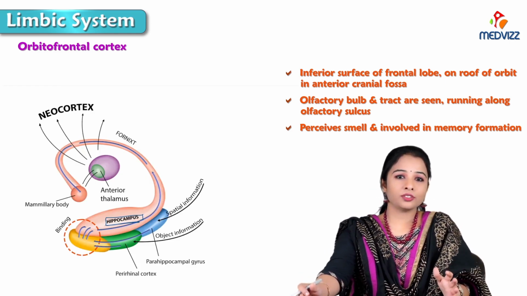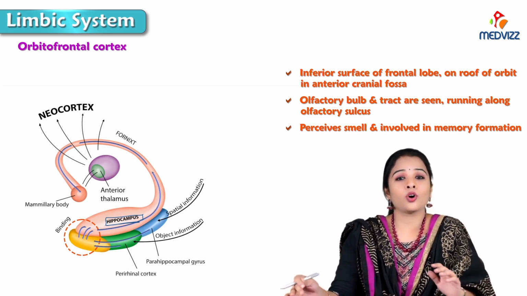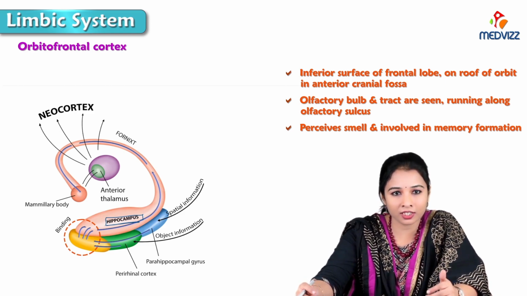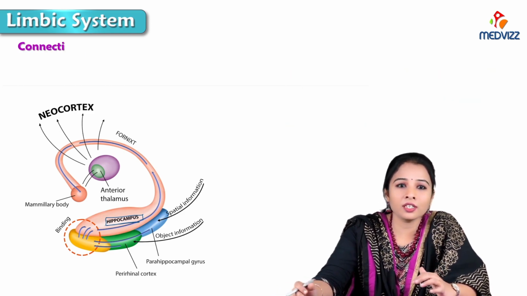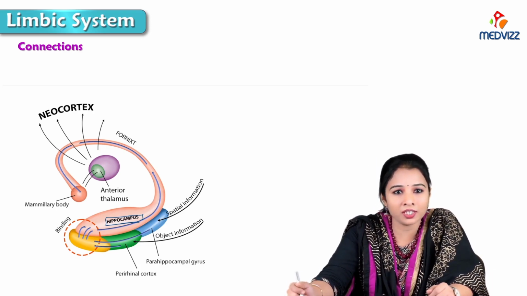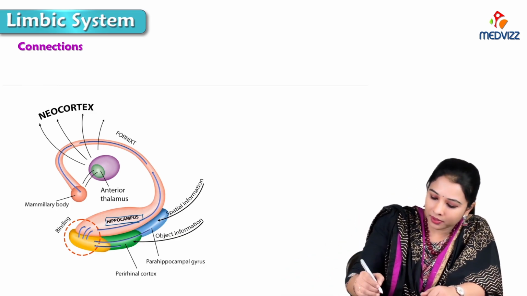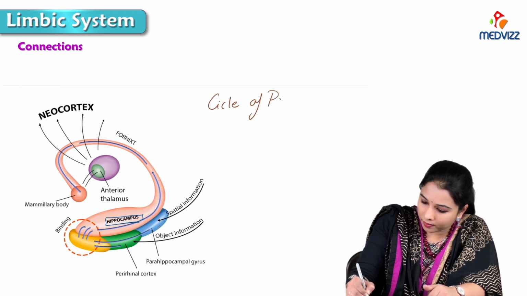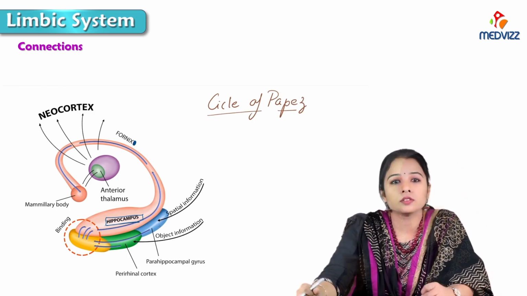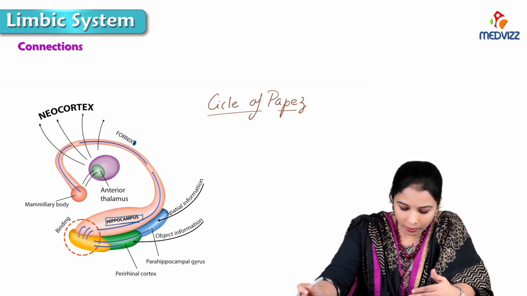Okay, now we saw the components of the limbic system in detail, where they are present and how they are related to the telencephalon. All these things we discussed till now. Now let's continue with the connections. The first and foremost important connection associated with the limbic system is called the Papez circuit or circle of Papez. The Papez circuit consists of pyramidal cells of the hippocampus.